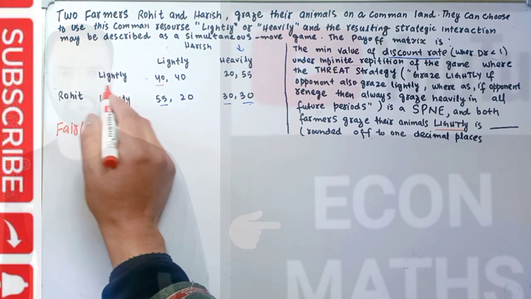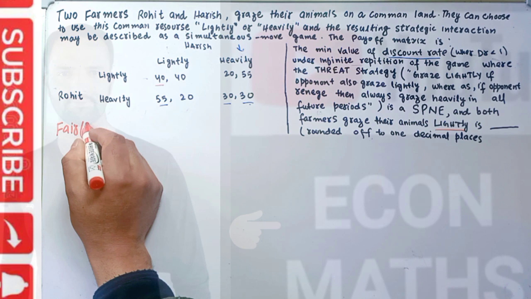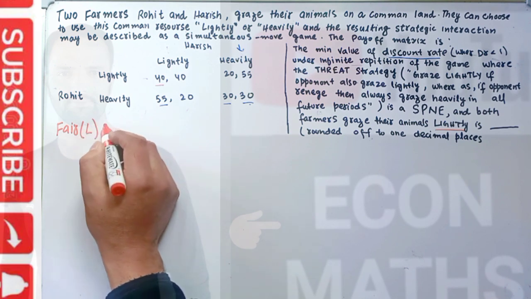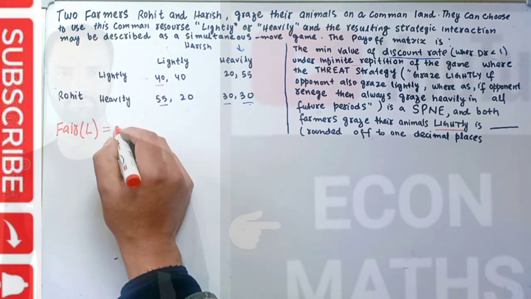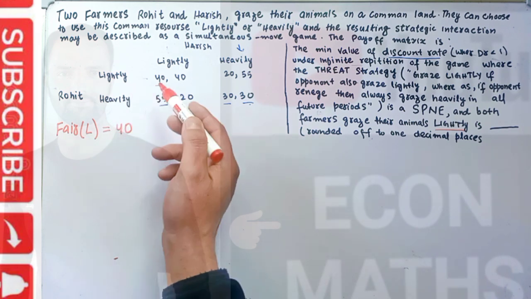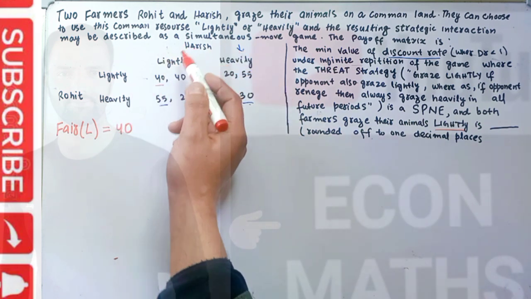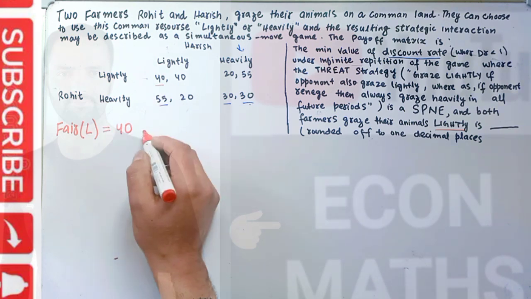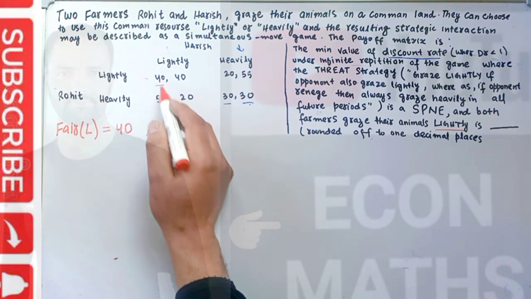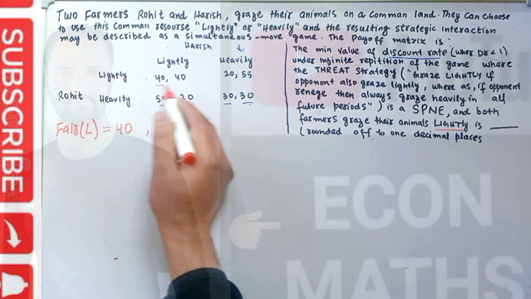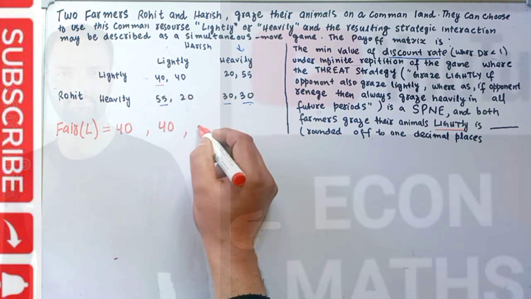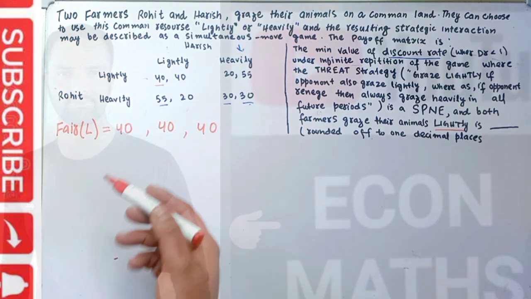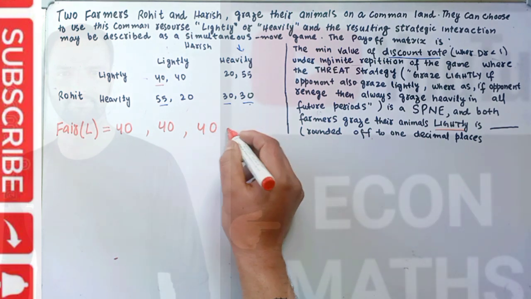That means both are grazing their animals lightly in the field. In the first move, Rohit will get 40. Harish will also get 40. After that, Rohit will again get 40 because both are cooperating with each other when they are playing the fair game here. Subsequently, they will get 40 in the next periods and so on.